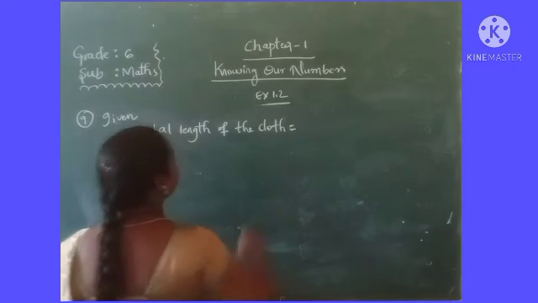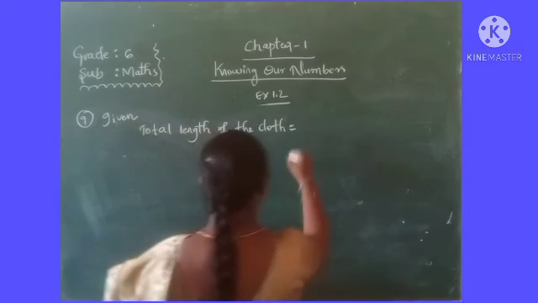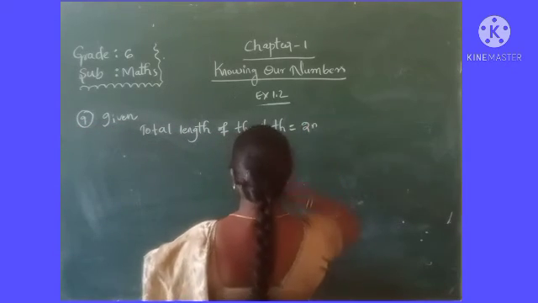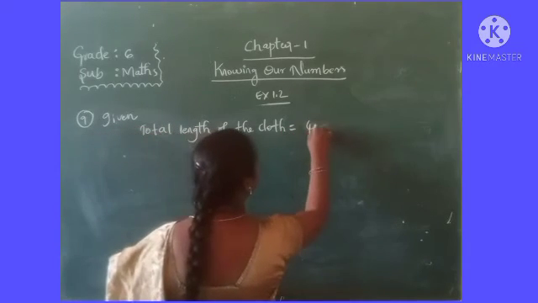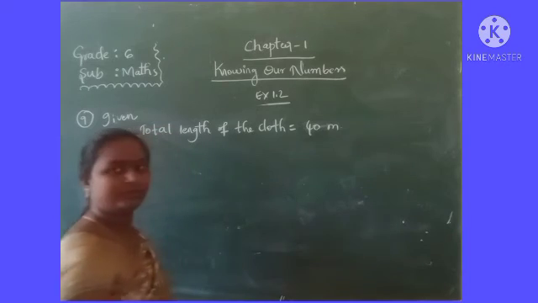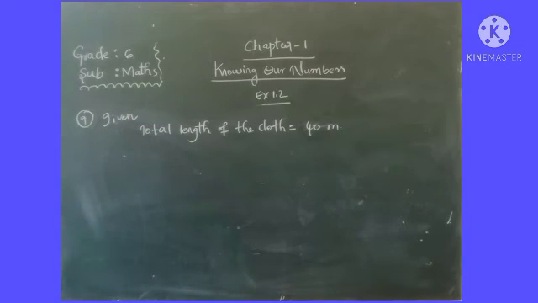So to stitch a shirt, how many meters will be required? So 2 meters 15 centimeters. But the total length of the cloth is how many meters? 40 meters. Okay now, among the 40 meters, how many shirts can be stitched?